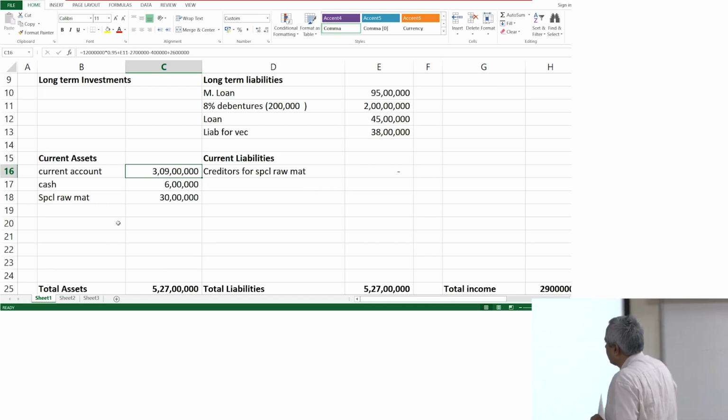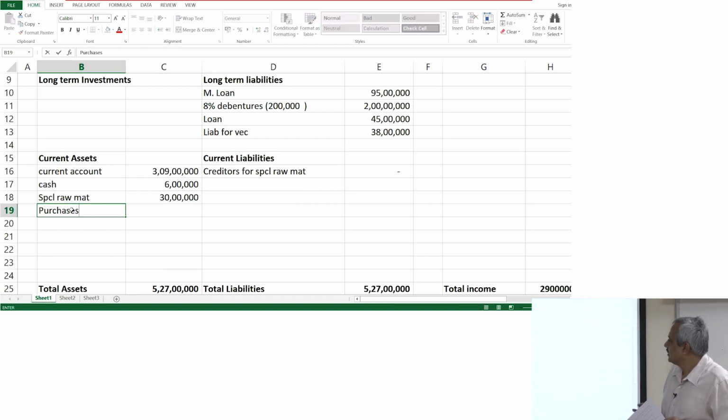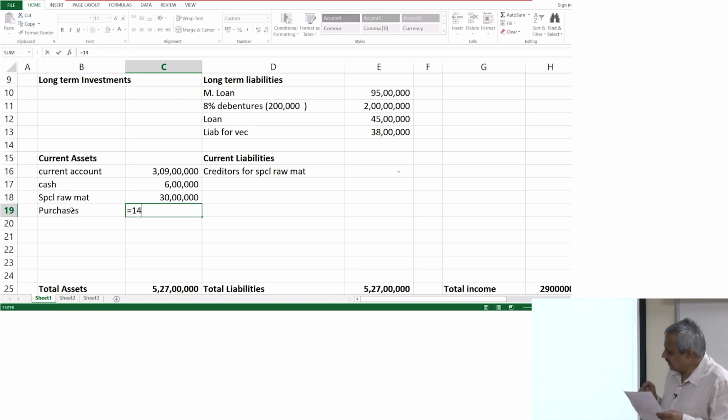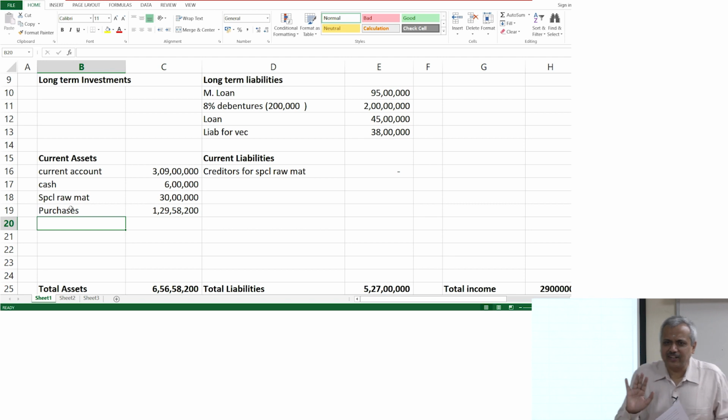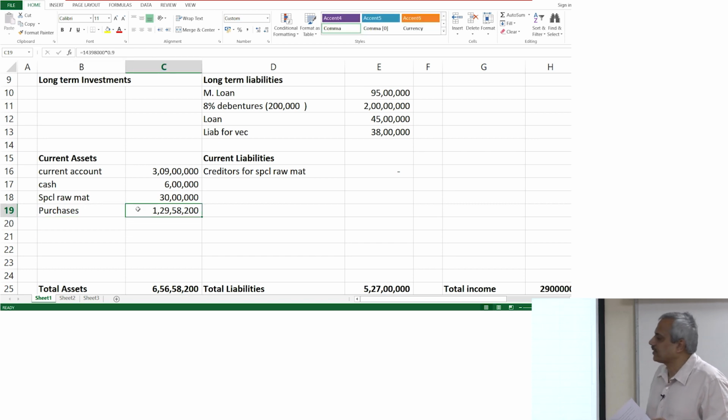Go down further, write purchases 1 crore 43 lakhs 98,000 into 90%, 0.9. That is the effective purchase we have made. Am I with you on this? Keep the cursor there for ease of calculation.